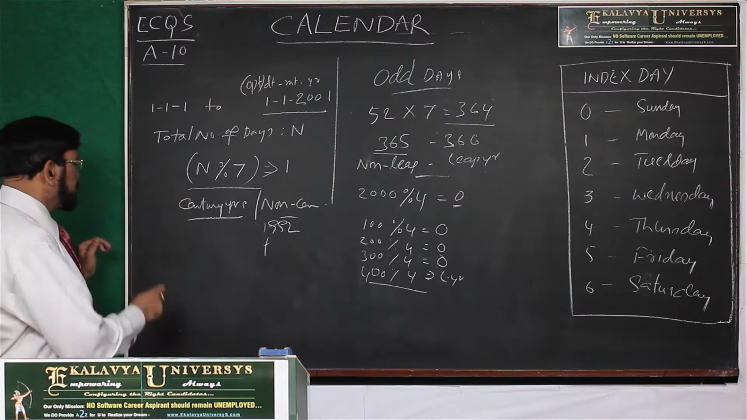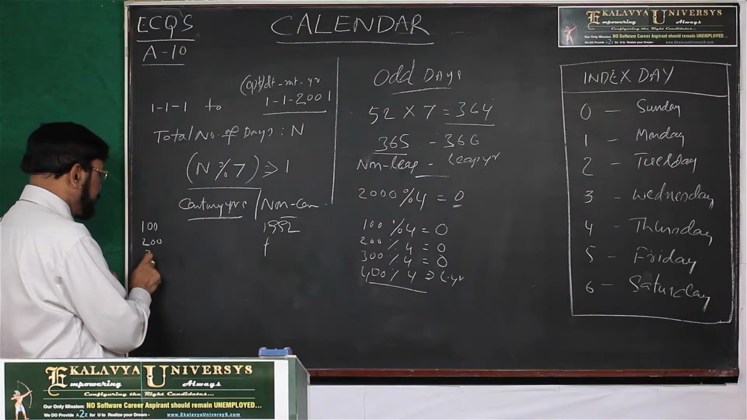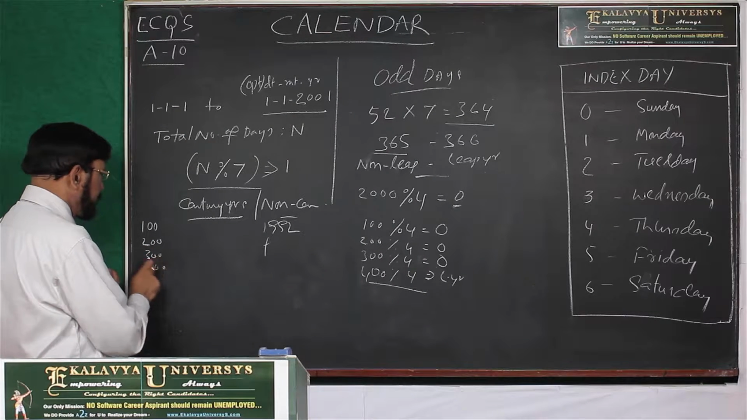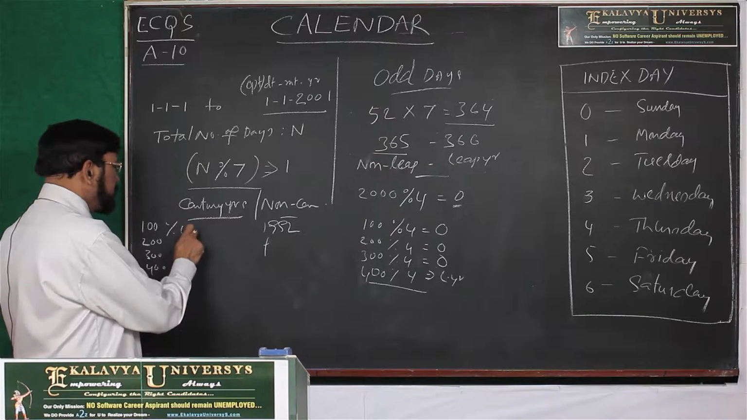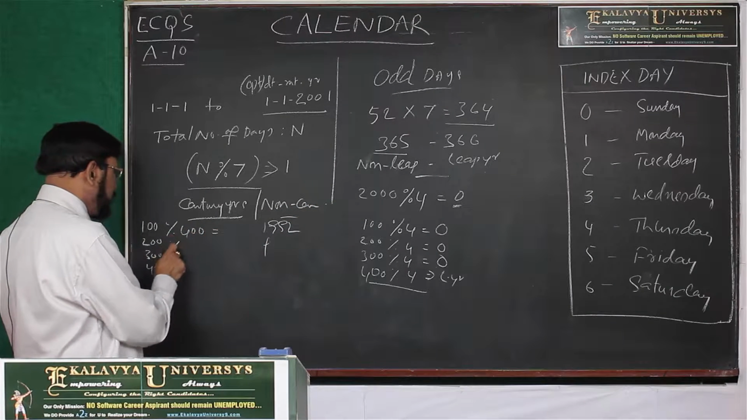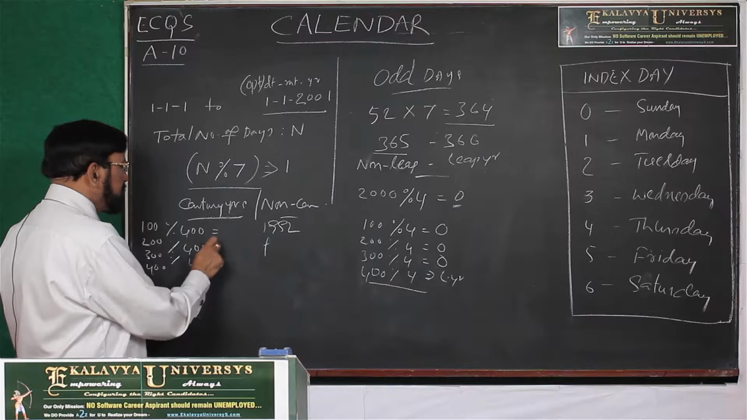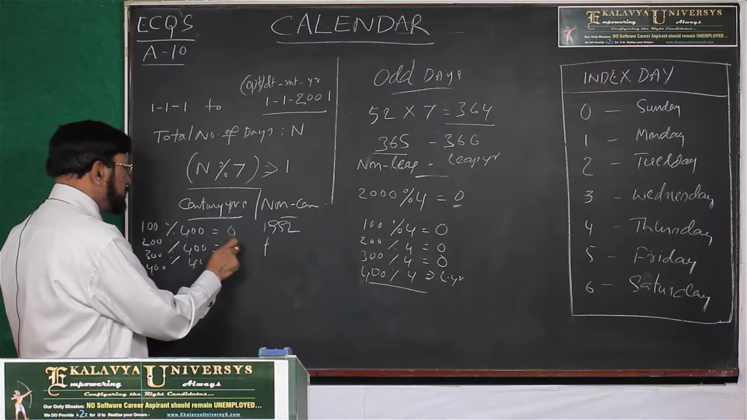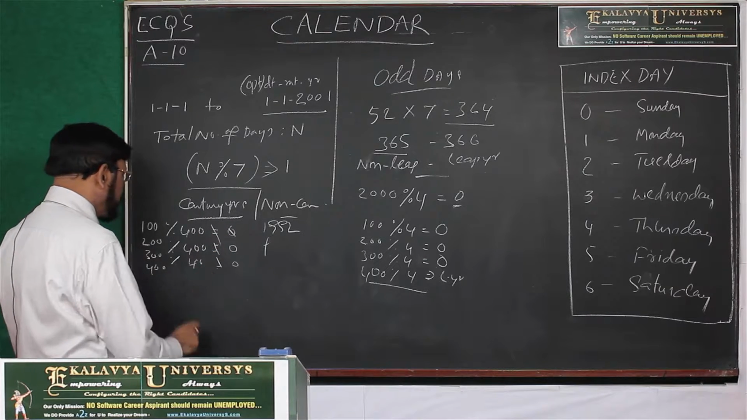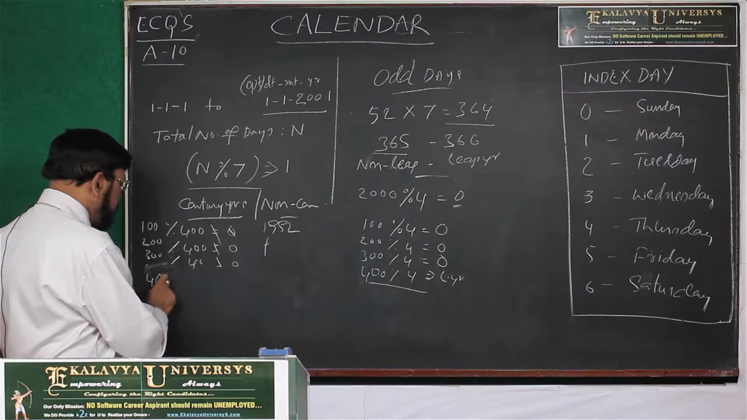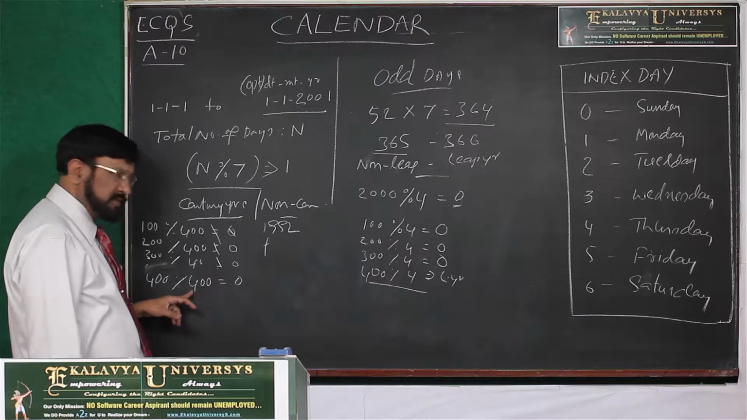As far as century years are concerned, for 100, 200, 300, the divide by 4 calculation is not correct. 400 you have to take. In all these cases, the result is not 0, not 0, not 0. But as far as 400 is concerned, 400 modulus 400 is equal to 0. So this is a leap year.